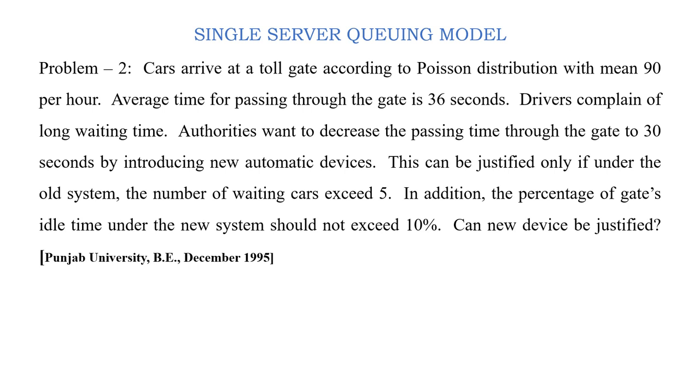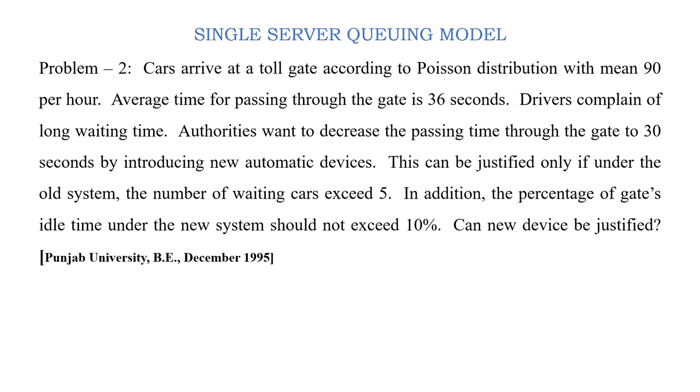So cars arrive at a toll gate according to Poisson distribution with mean 90 per hour, and average time for passing through the gate is 36 seconds. So here the mean arrival rate of cars or any vehicles is 90 per hour, and the service time is 36 seconds.